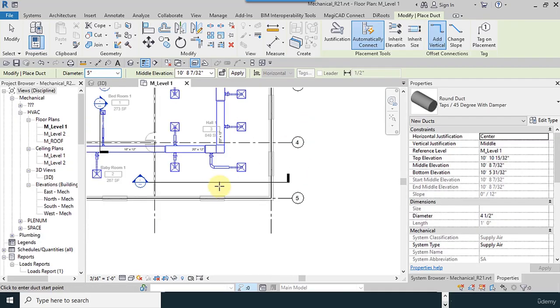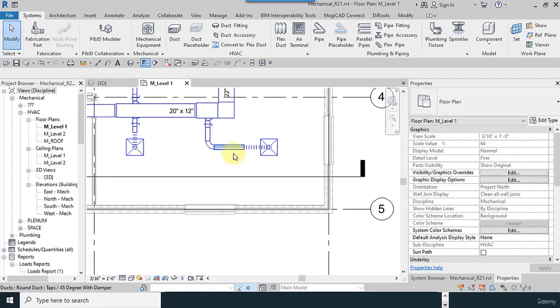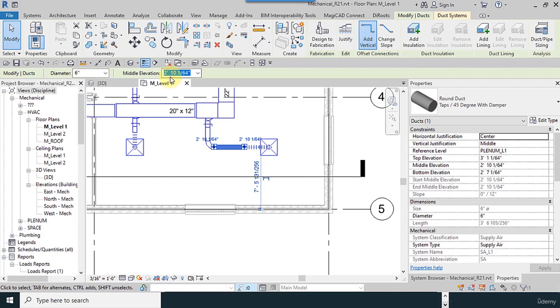Suppose, for example, you have one duct down here. I select this duct, and depending on which level it is on, it has 2 feet height, depending on level 1, approximately 10 feet.